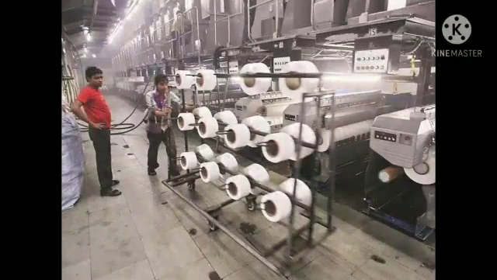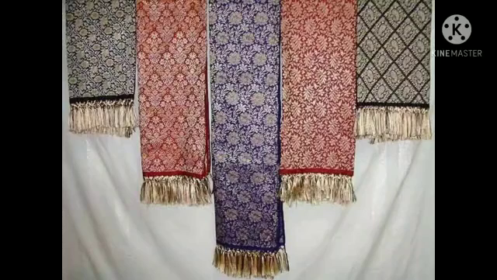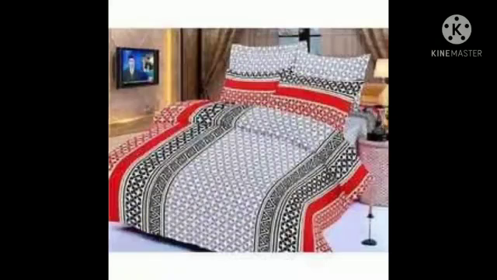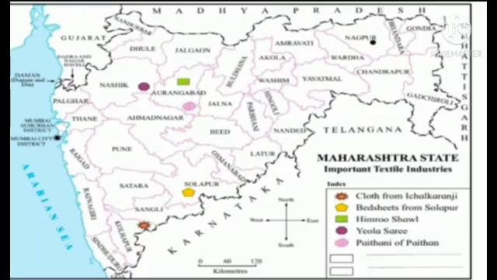We obtain information about the textile industry by asking the questions given below. Now, let us see examples of textiles that are a specialty of Maharashtra, like Paithani from Paithan and Yeola, Himroo shawl from Aurangabad, bedsheets and bedspreads from Solapur, handloom and power loom clothes from Ichalkaranji, etc. We will understand this better from the map on the next page.